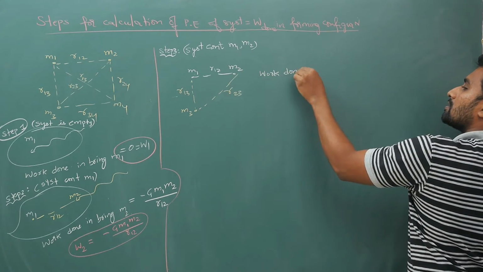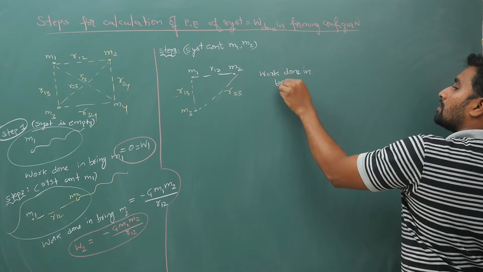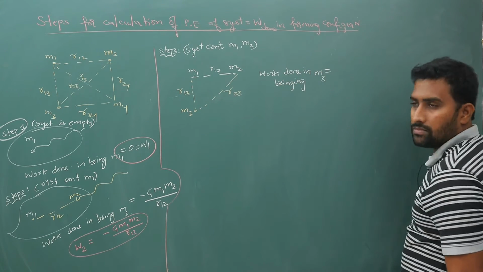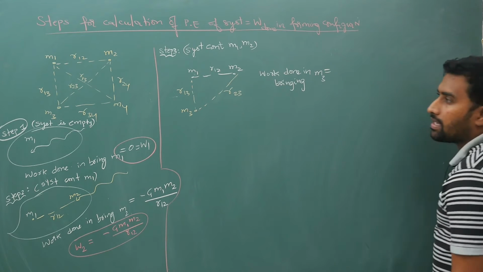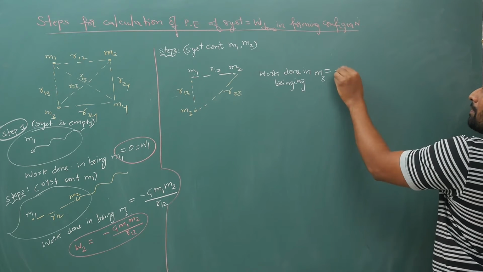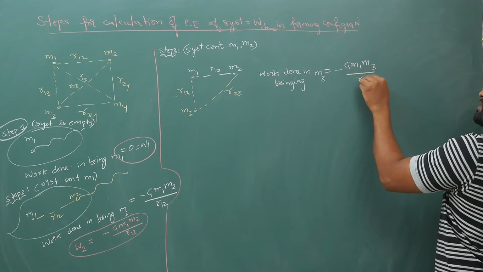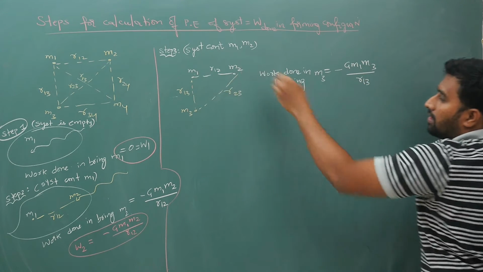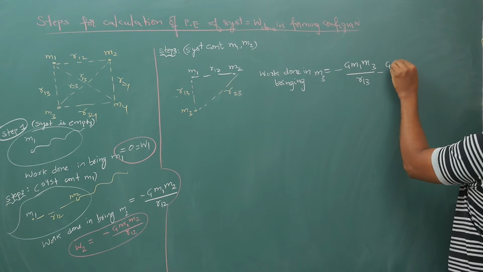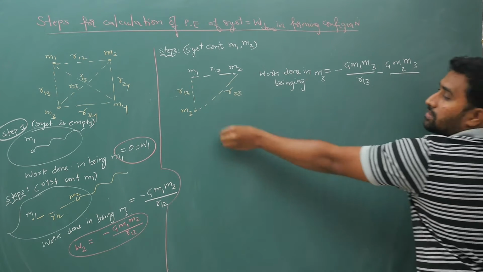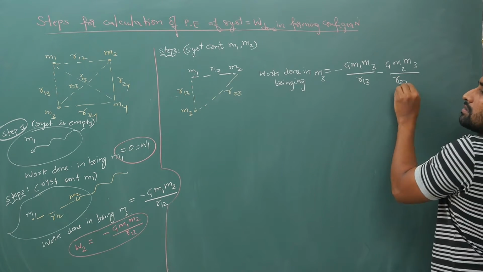So your work done in bringing m3 is minus G m1 m3 by r13, which is against the field of m1, and minus G m2 m3 by the distance r23, against the field of m2.